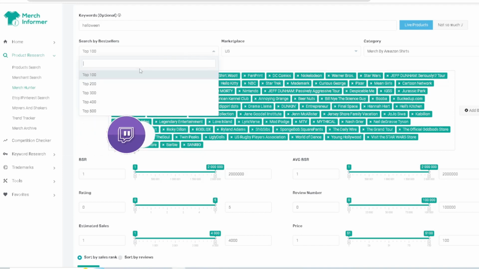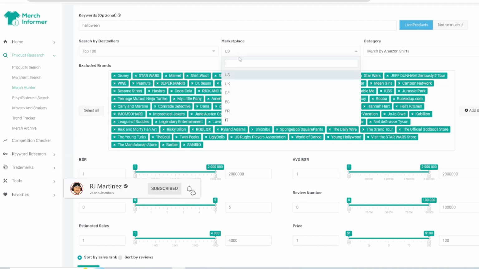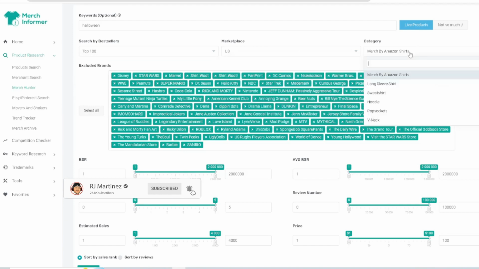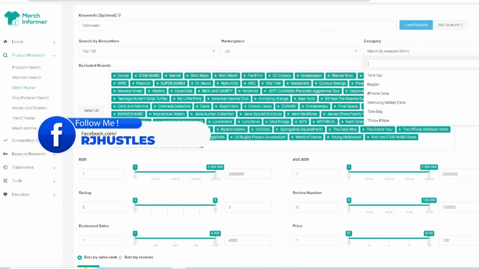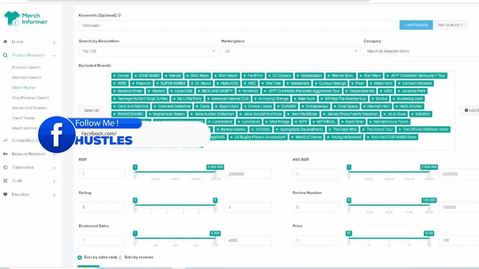And then obviously look, you have top 100, top 300. You can do different marketplaces, right? And then you can come in here and do different products if you want, depending on what you're designing for and what you want to get inspiration for. It's all up to you.